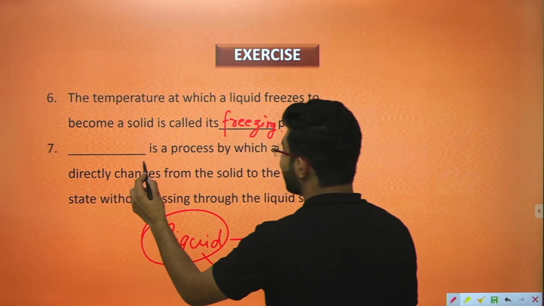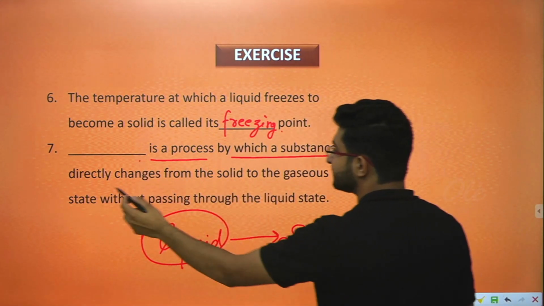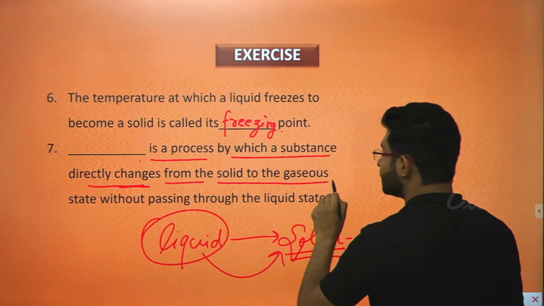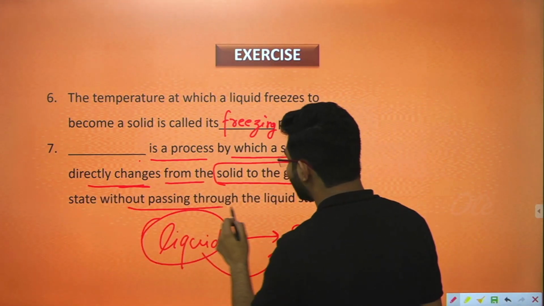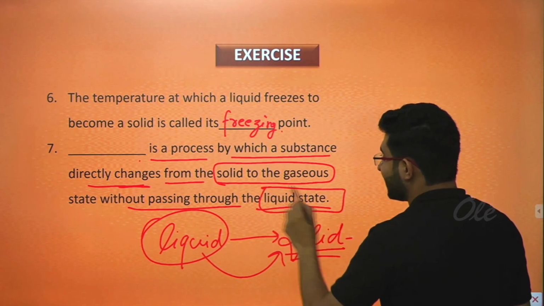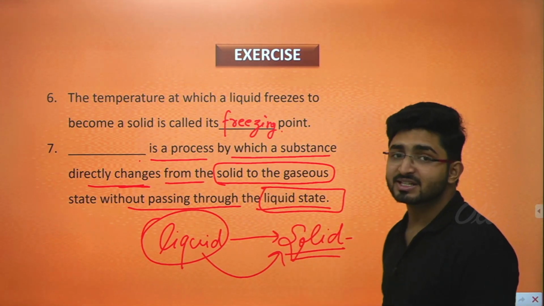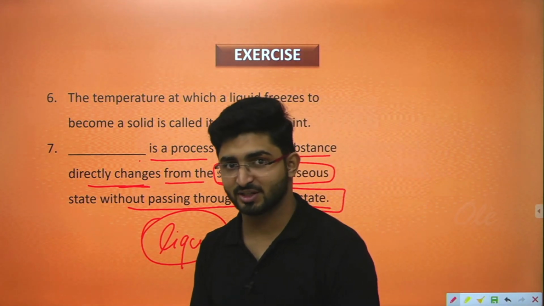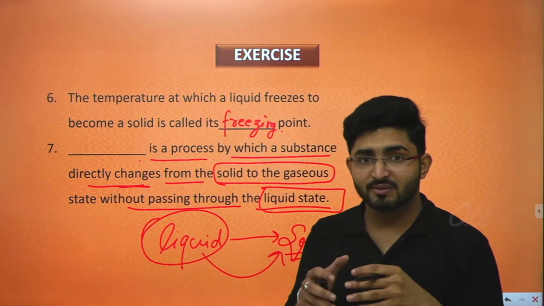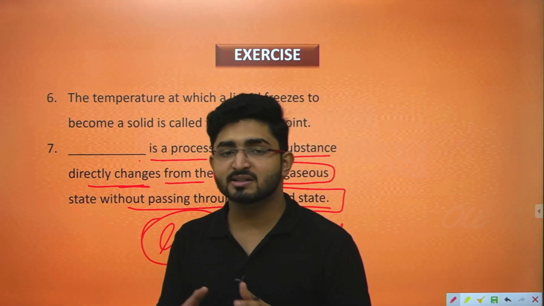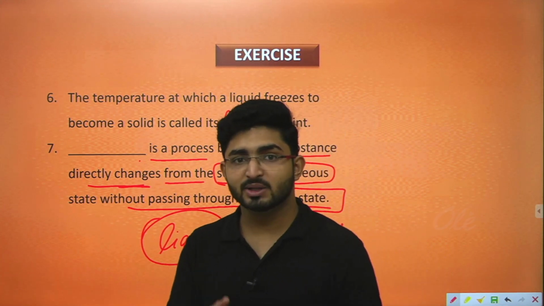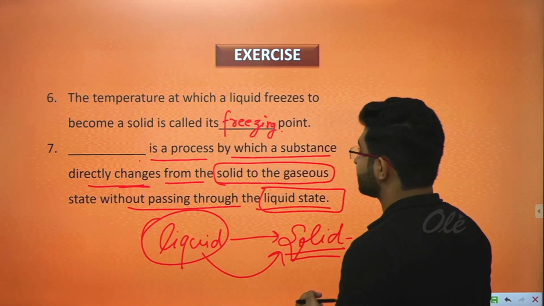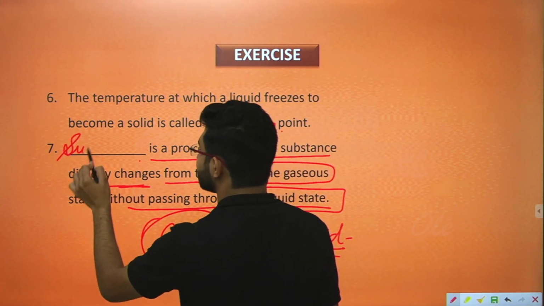Next one is dash is a process by which a substance directly changes from the solid to gaseous state without passing through the liquid state. In the previous chapter and in this chapter we have studied sublimation. So sublimation is a process whenever any substance changes its state from solid to gaseous state without passing through the liquid state. So that's why sublimation will be the right answer.